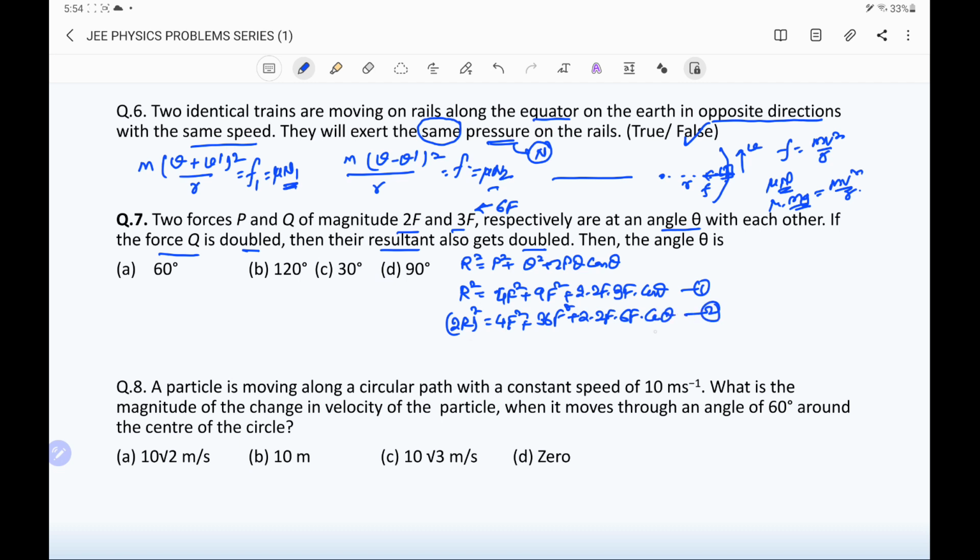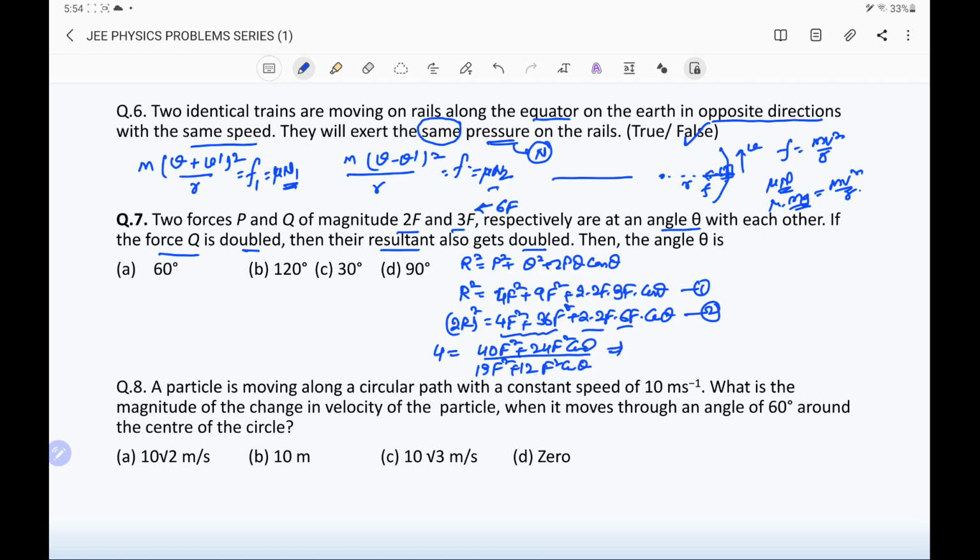So we divide equation number 2 by 1. It will be simply 4 equal to, on adding these two, 4F square plus 36F square, and this is 24F square cos theta, divided by, in the first equation, 13F square plus 12F square cos theta.